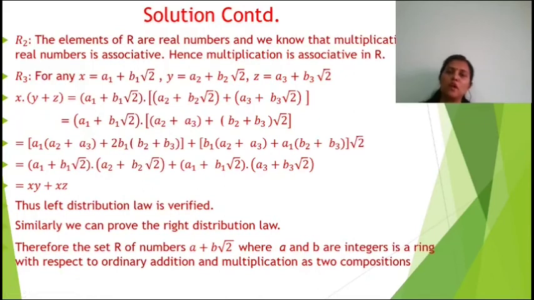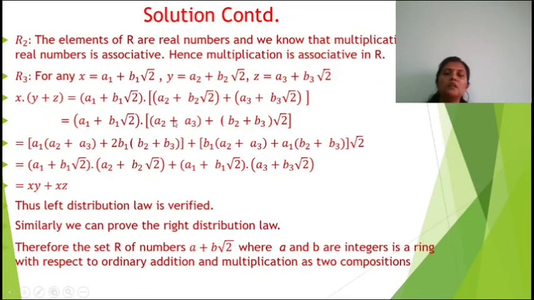Now we have to prove the left and right distributive laws. So take three elements x, y and z from R. For x equal to a1 plus b1 root 2, y equal to a2 plus b2 root 2, z equal to a3 plus b3 root 2, we have x into y plus z equal to a1 plus b1 root 2 into a2 plus b2 root 2 plus a3 plus b3 root 2. This is y, this is z. So x into y plus z. We can write a1 plus b1 root 2 into, when we add the terms inside, a2 plus a3 plus b2 plus b3 into root 2.